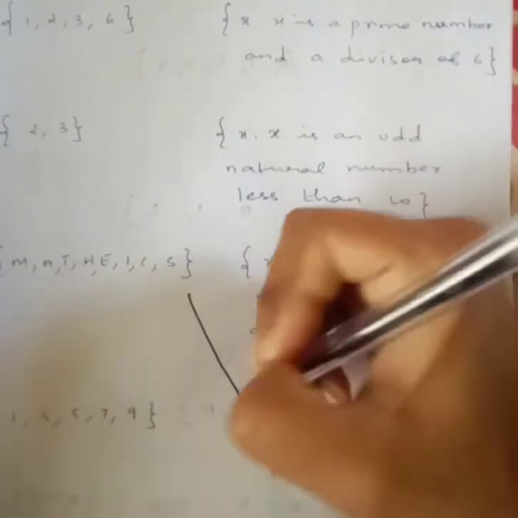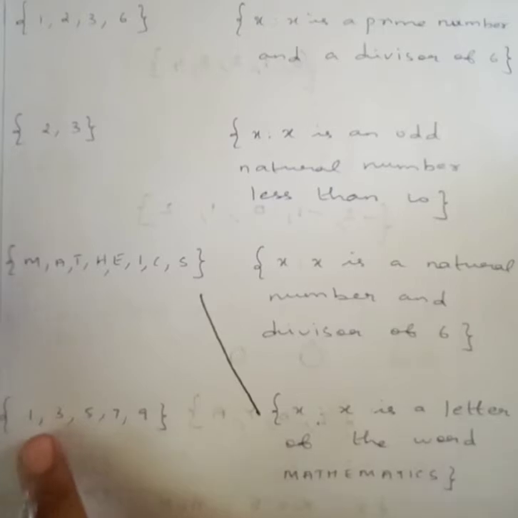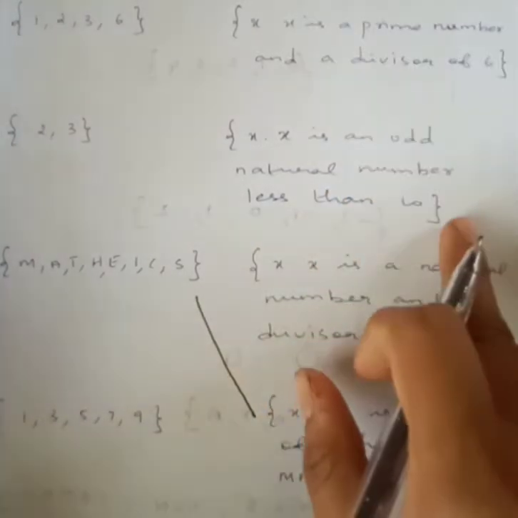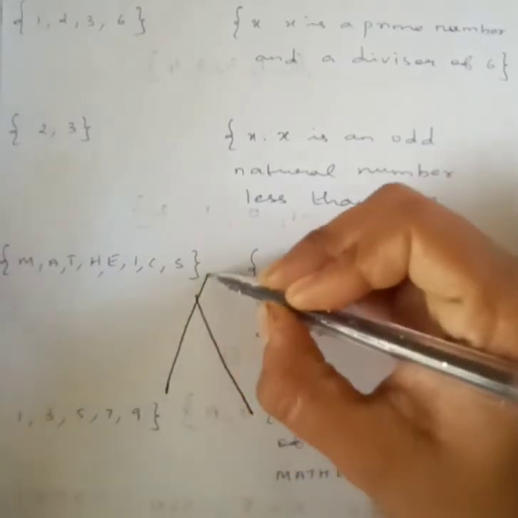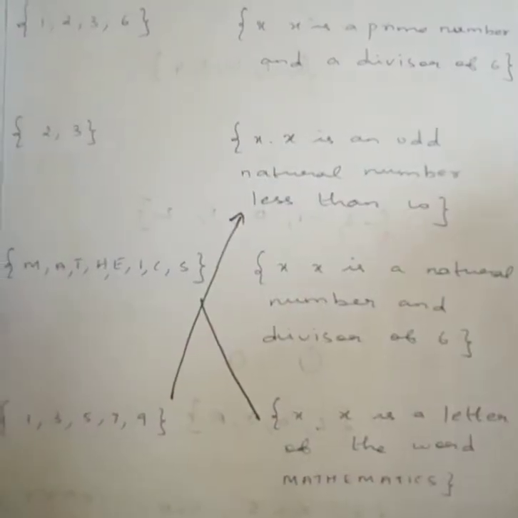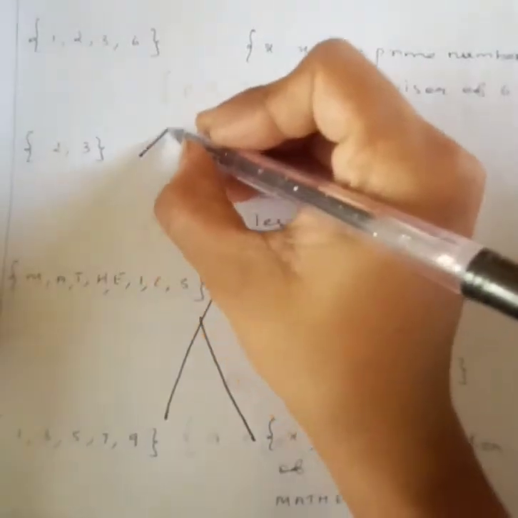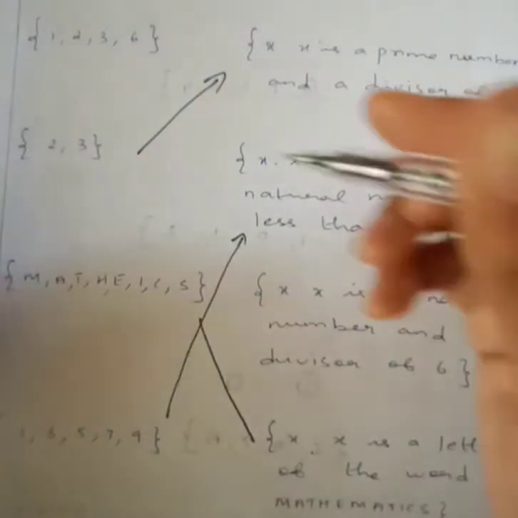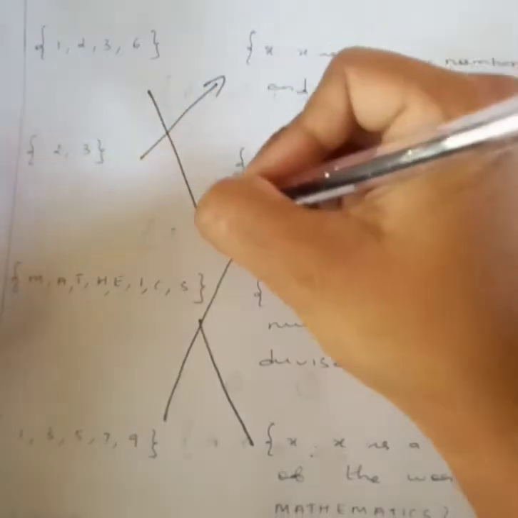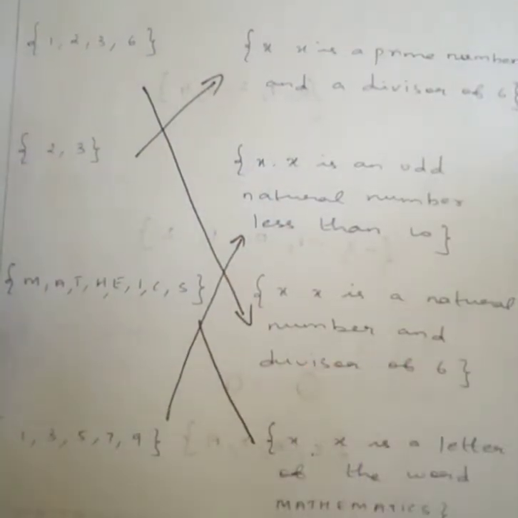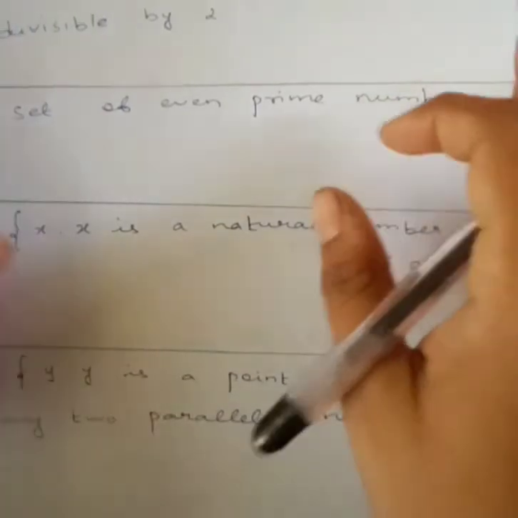Mathematics: X is a letter of the word mathematics. It's first. Okay, 1, 3, 5, 7, 9. X is an odd natural number less than 10, right? The next one, 2, 3. X is a prime number and a divisor of 6. And for this, X is a natural number and a divisor of 6. Let's go for the next exercise.